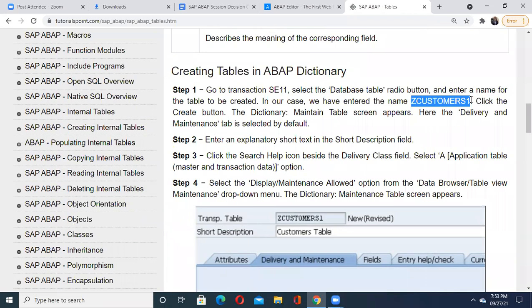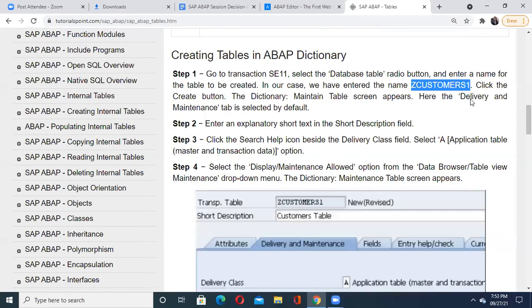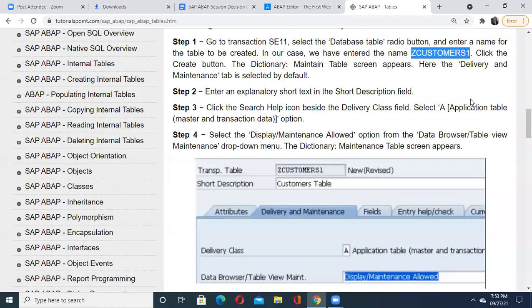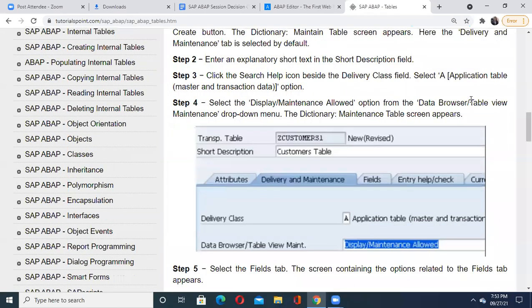So it's really a good question that you have asked. I'll just give the hint: it is related to customization. You have to understand what the meaning of customization is. Have you observed here? There are certain things given like application table and some values, but it is related to customization.